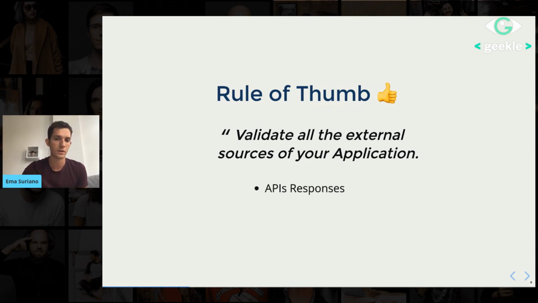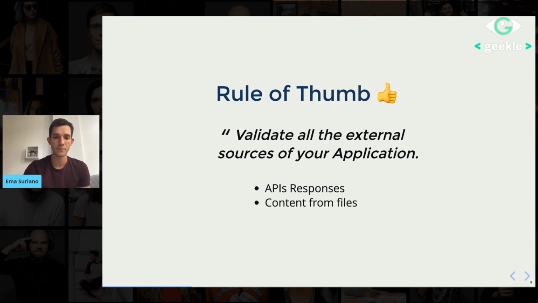Some examples are API responses, as we saw before. We can type all the API responses that we want, we can be using some GraphQL generator, whatever, but if the backend is not responding with the proper response at runtime, and we are not checking in the client, it will most probably crash, because we are going to assume that something will exist when it doesn't.